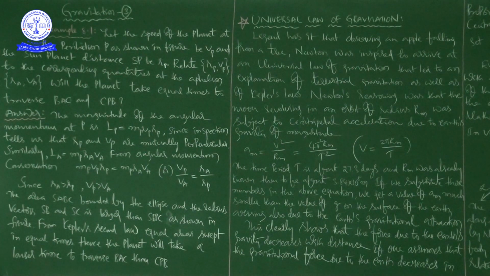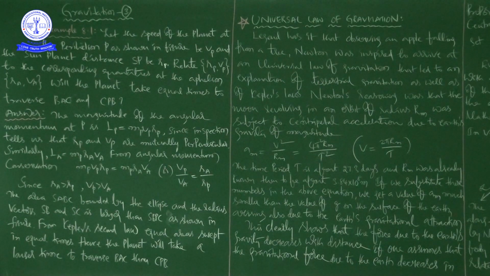We call it Newton's law of gravitation, otherwise Newton's universal law of gravitation. Okay, right. And he is also adding something here: explanation of terrestrial gravitation as well as Kepler's laws.